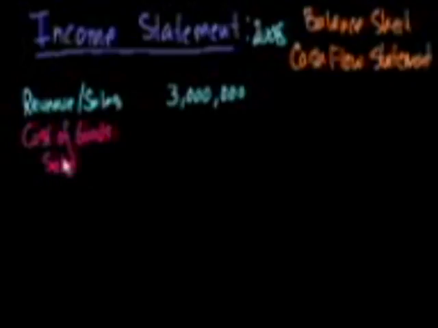And this is literally, well, there's two things. There's a variable cost, which is each widget, they might have used some amount of metal and some amount of energy to produce it, and some amount of paint if it's a painted widget. And so the cost of goods is literally how much did it cost to buy the metal and the paint and provide the electricity to make those $3 million worth of widgets. And that's the variable cost. And then on top of that, you have the fixed cost, or the relatively fixed cost, where, just to have the factory open, it costs a certain amount of money every year, regardless of how many widgets you make. We'll go into more detail on that. But for simplicity, let's say all of those costs of making the widgets were $1 million.